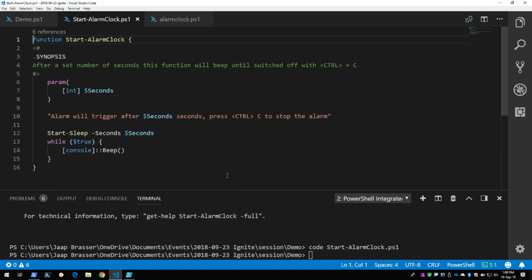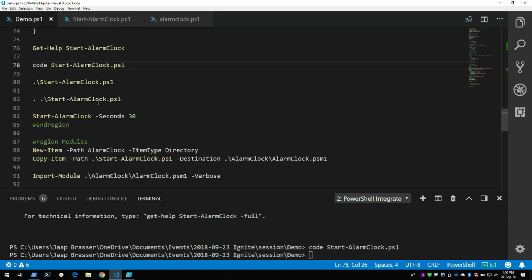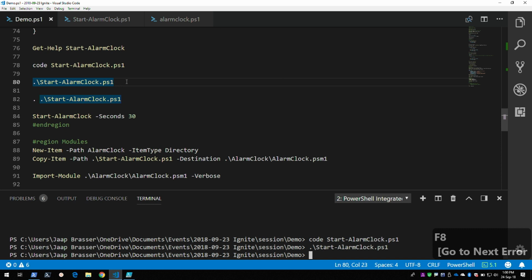So I'll show you what will happen. I will run this script, and it only executes, and nothing happens. There's no alarm, there's no sound, nothing. So what happens when you define a function in a script file is that when you execute that script, it loads the function in memory, but because I'm not calling it anywhere, the script just stops executing and nothing happens.